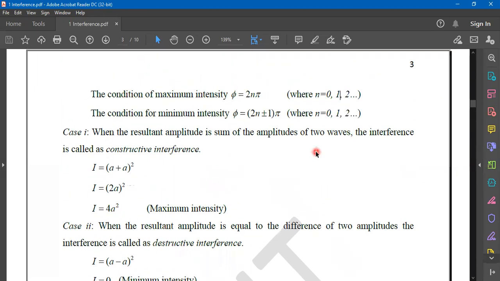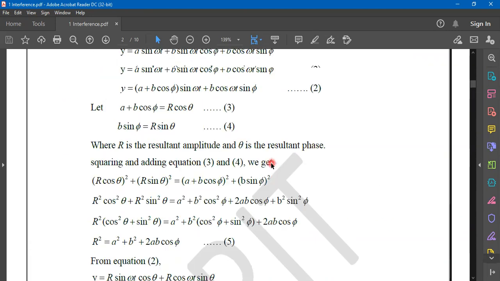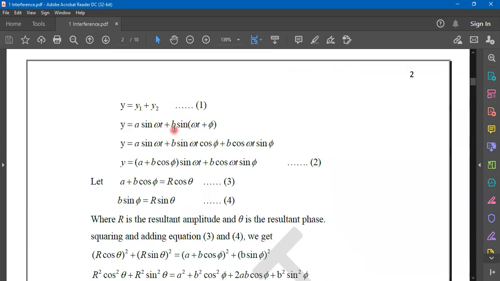Here A and B, y1 and y2: this is y1 and this is y2. A is the amplitude of the first wave and B is the amplitude of the second wave.